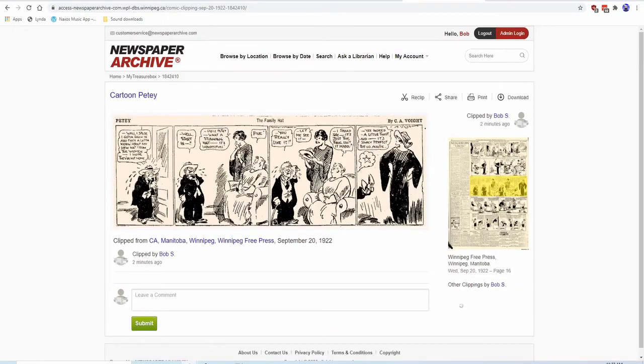Newspaper Archive is a powerful tool for research, and it's a great way to get a feel for our history. We hope you enjoy using this service.